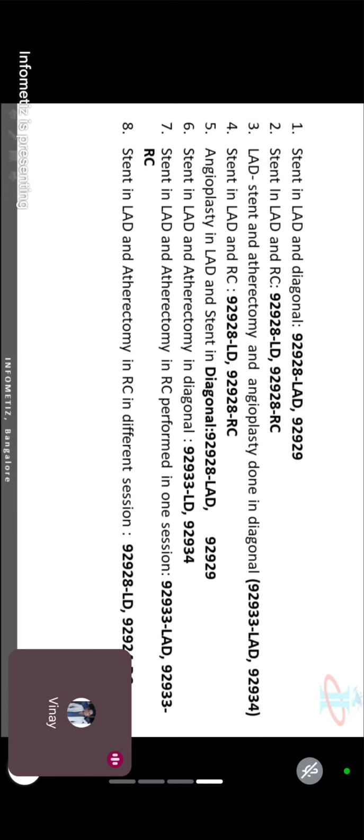First question, stent in a LAD and diagonal. LAD is a major artery, diagonal is a branch.